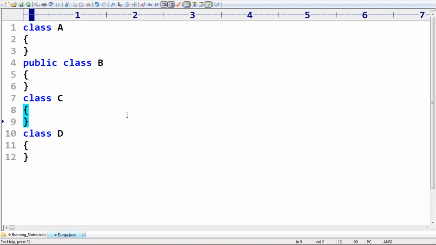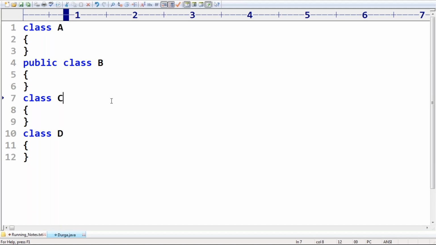Everyone is in a position to understand; we don't need much explanation about this terminology. Now, what is the name of this program? Durga.java. But the public class name is B. Now, is it valid or invalid?